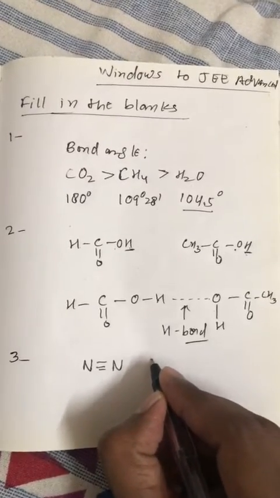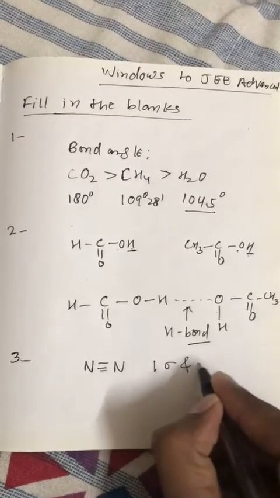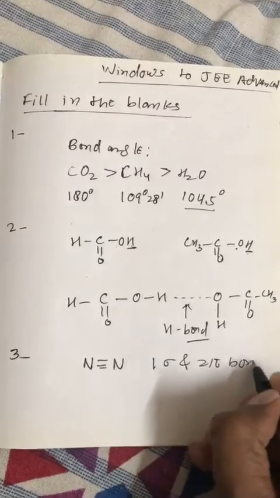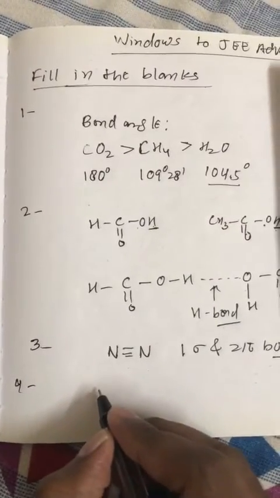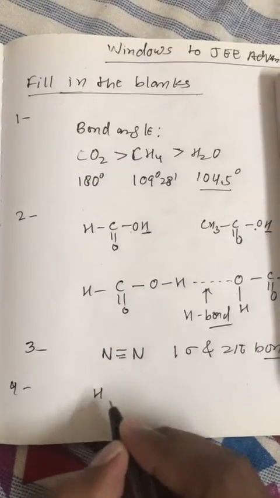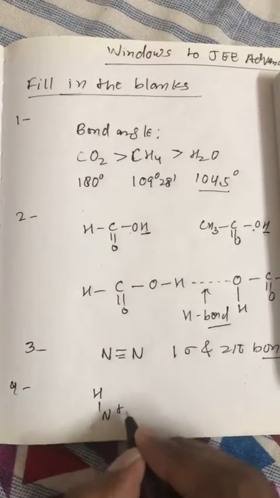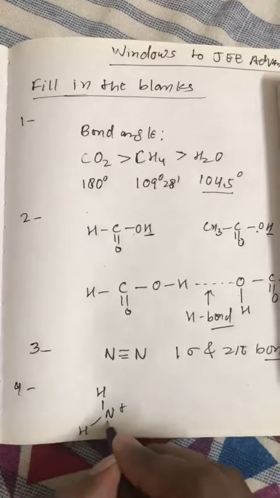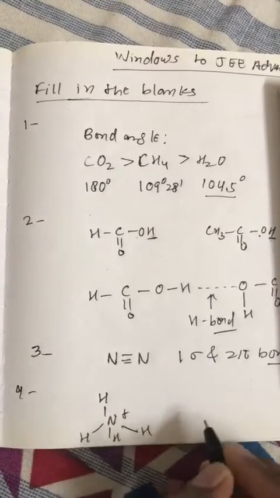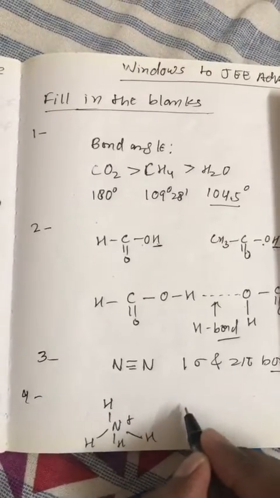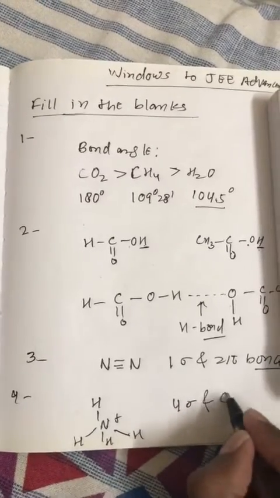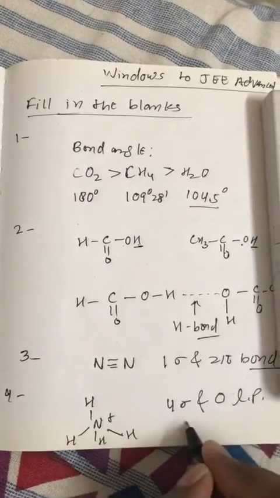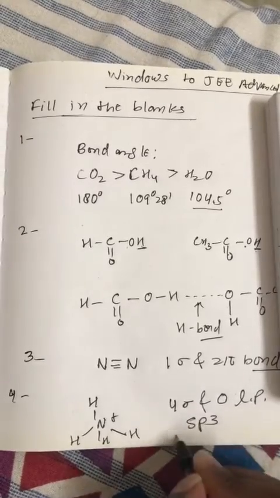Question number 3. N2 has this structure, N triple bond N. So in this we have 1 sigma and 2 pi bond. Question number 4. Now NH4 positive has tetrahedral structure like this. So in this structure we have 4 sigma bond and 0 lone pair. So hybridization should be sp3.